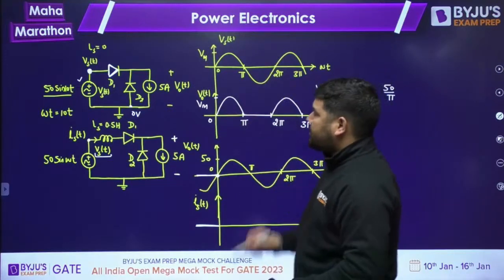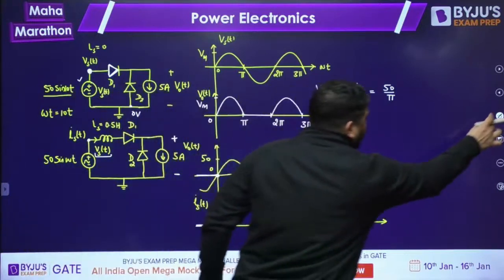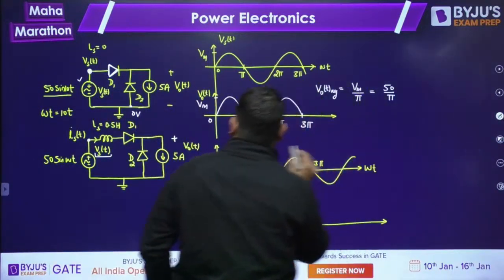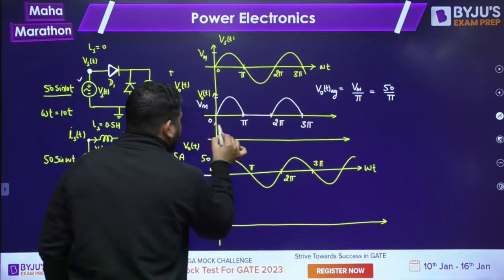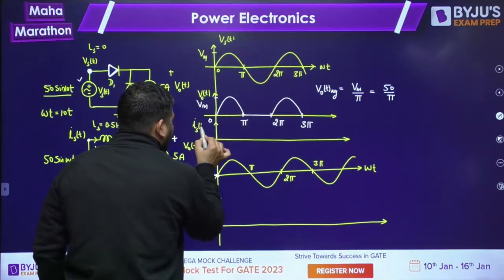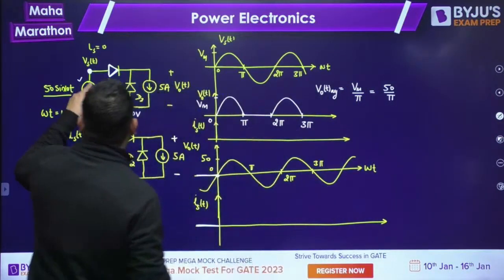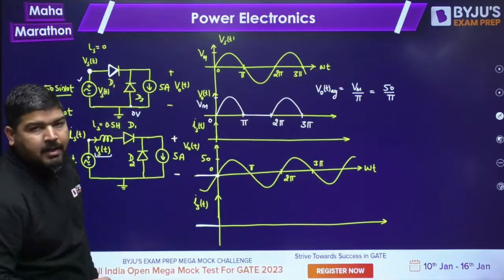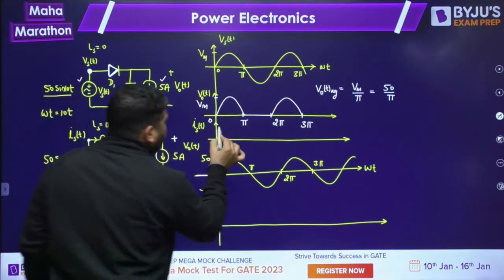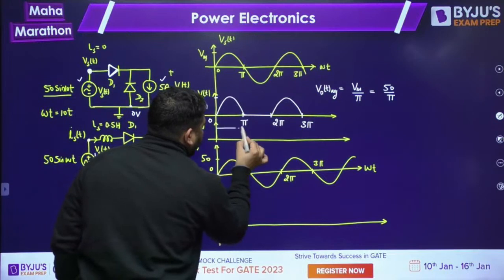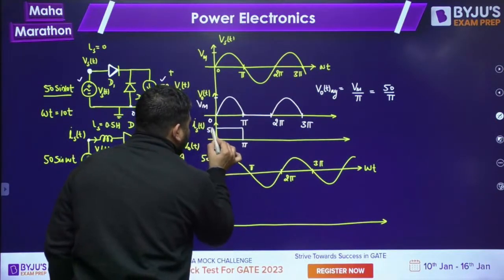In the previous case, let me show the current also, the source current i_s(t). We can see that as soon as the supply becomes positive, diode D1 starts conducting and this 5 ampere starts coming from this side. So from 0 to pi, the source current will be 5 ampere.